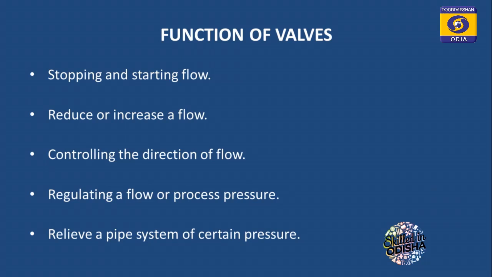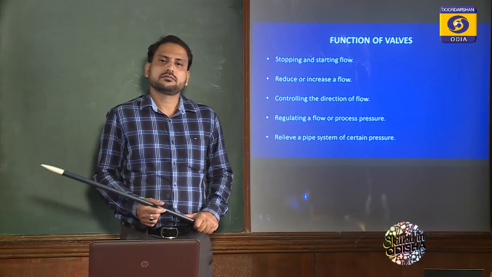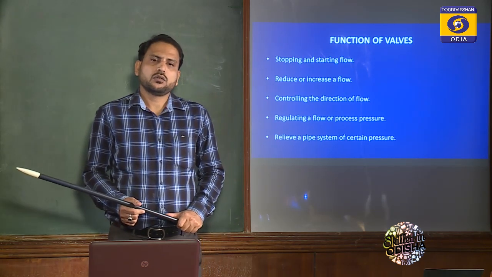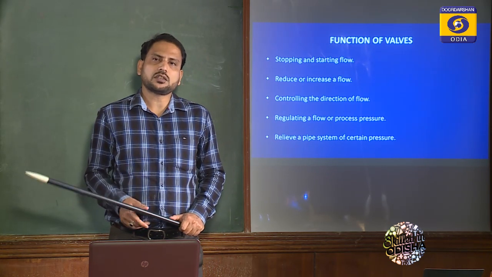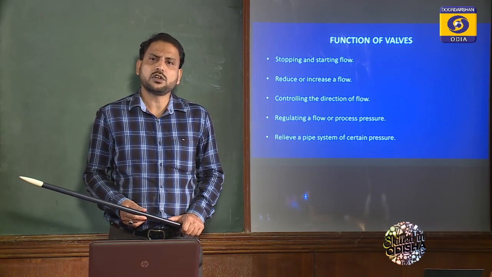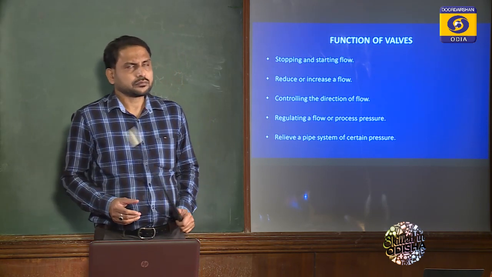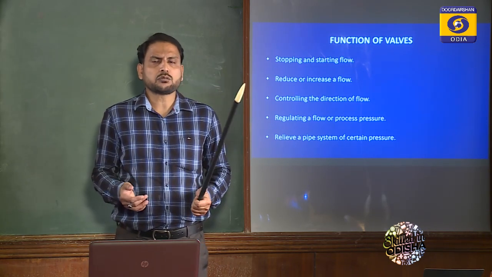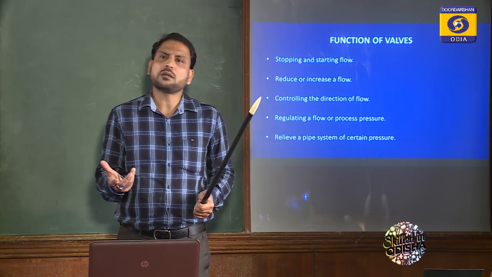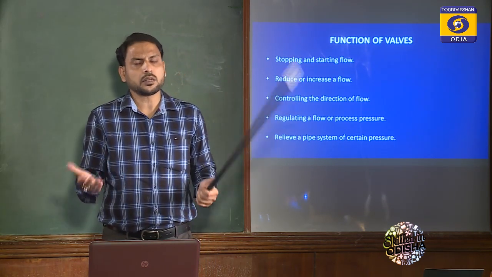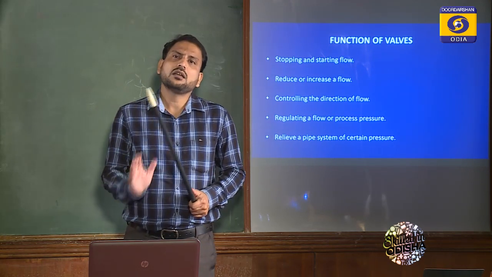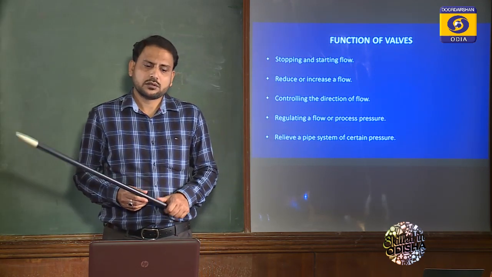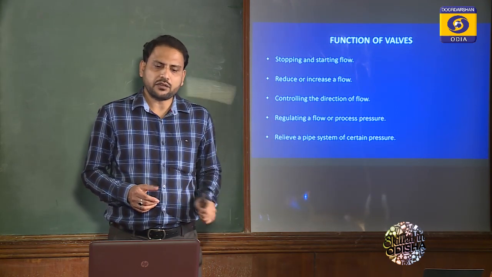The next point is to reduce or increase a flow. It means we have to use a valve to control the quantity of fluid supply. If we want less quantity, then the main valve or other valves, which we will discuss later, can be partially opened so that the pump can supply a reduced quantity of water.